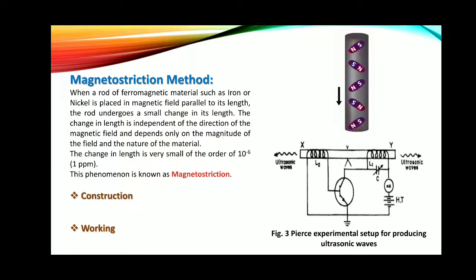So in this way, the magnetostriction method can be used for the production of ultrasonic waves. With the help of this magnetostriction method, one can produce ultrasonic waves of nearly 100 kilohertz frequency. But if we want to produce frequencies greater than 100 kilohertz, then we can use the second method, which is called the piezoelectric method.